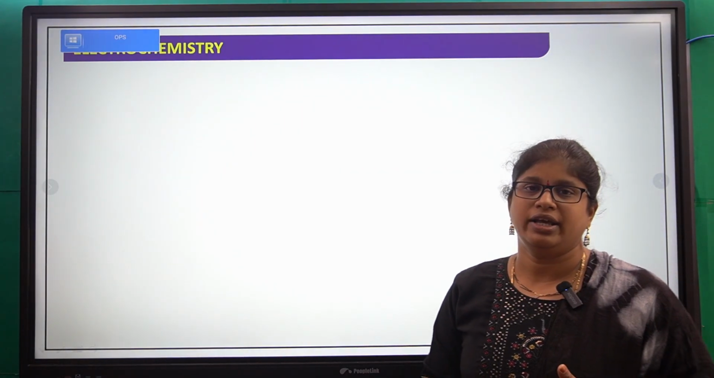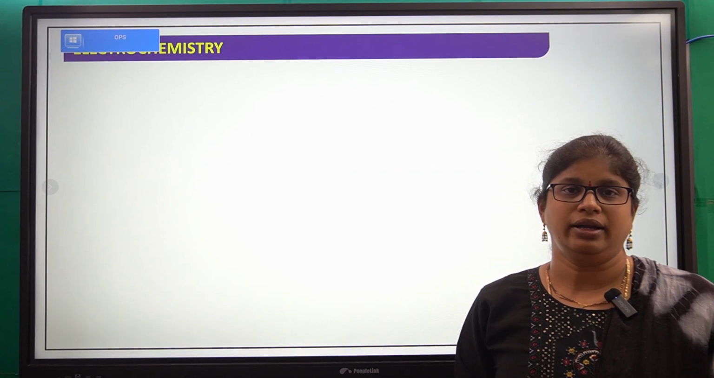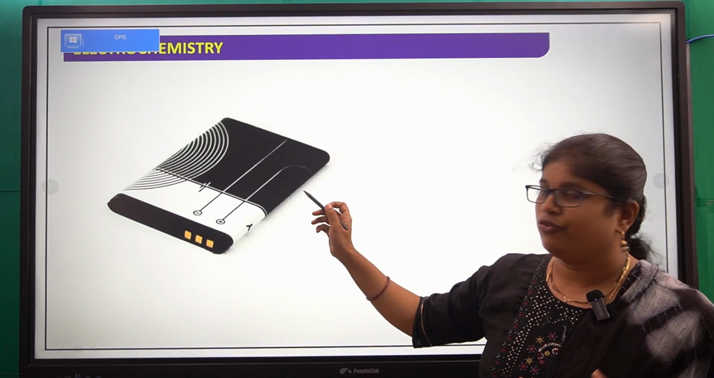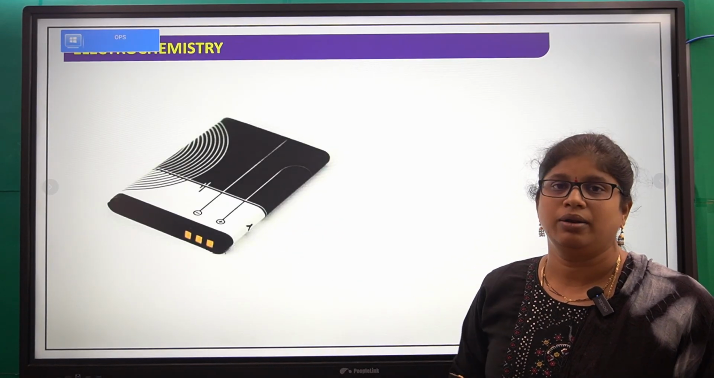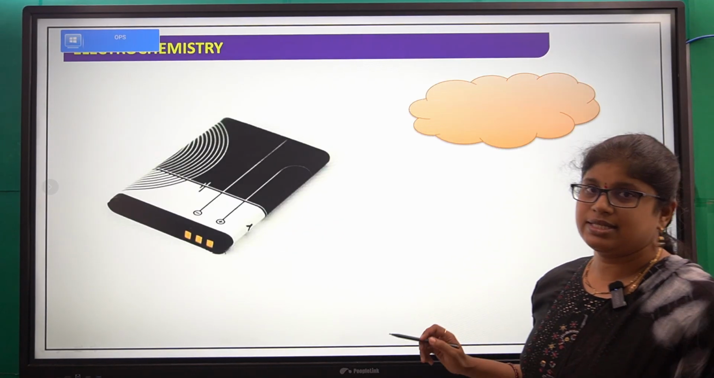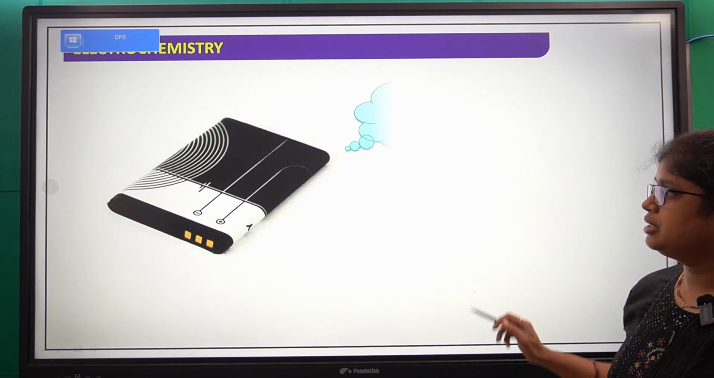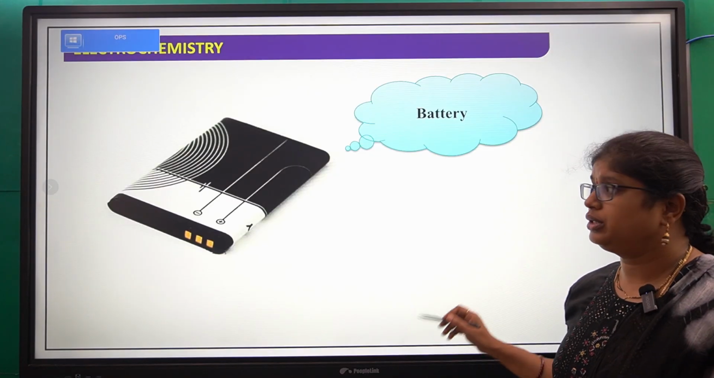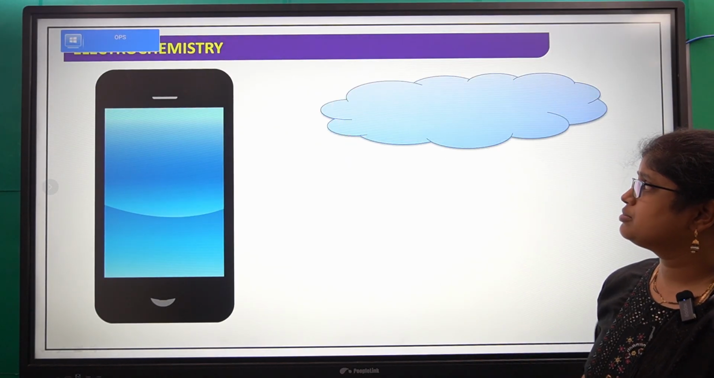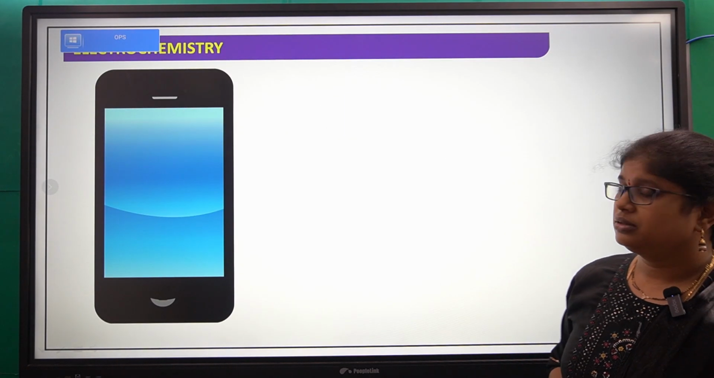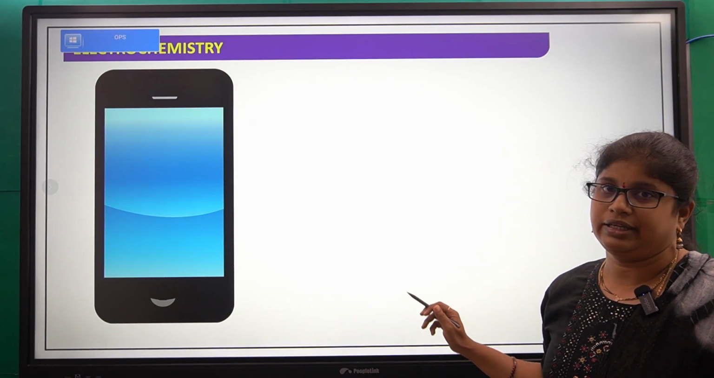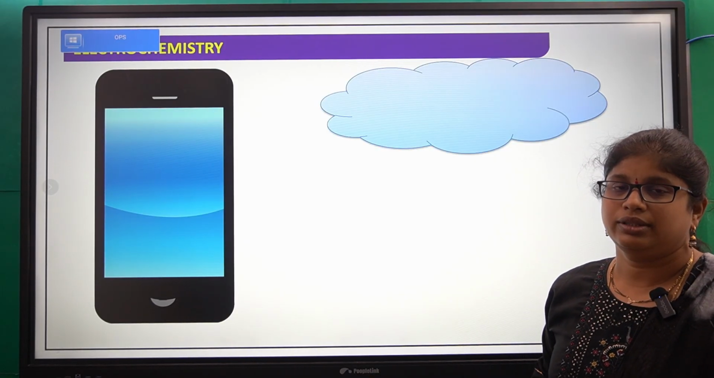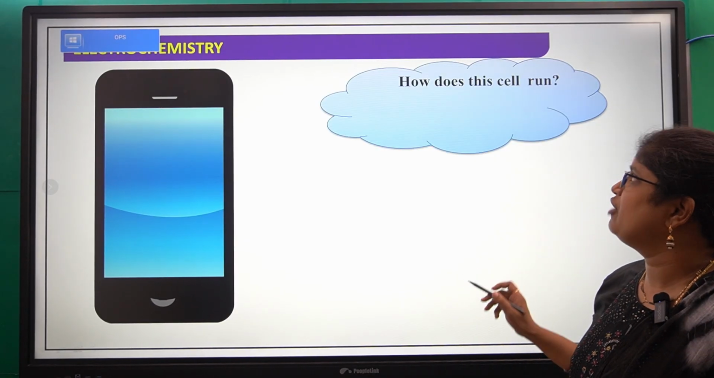Nowadays, everyone is using a mobile. If we look at the mobile, that mobile runs depending on a battery. What is this? This is a battery. Does a mobile phone run without a battery? Definitely not. So how does this work? How does this phone work with the help of a battery?